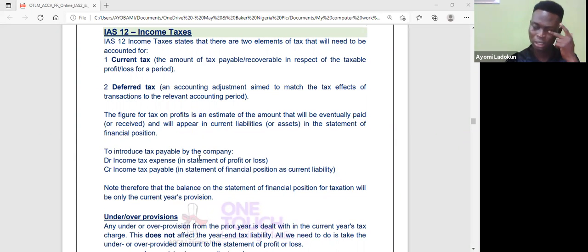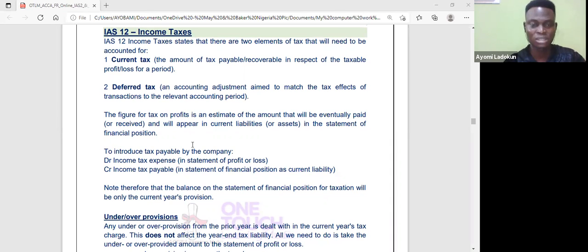In fact, they even involve non-cash items for you to get your accounting profit. But for taxable profit, the taxman will come and say, no, you can't place taxation on accounting profit. It has to be on taxable profit. So you have to recompute your profit. For example, all the non-allowable expenses, you have to add them back. You add depreciation back. What you have left is what we call taxable profit. That will give rise to deferred tax, because there are differences between the accounting profit and taxable profit. So most likely it's going to result in deferred tax.